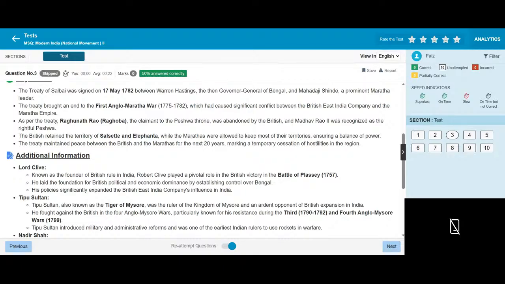As per the treaty, Raghunath Rao, Raghoba, the claimant to the Peshwa throne, was abandoned by the British, and Madhav Rao was recognized as the rightful Peshwa. The British retained the territory of Salsette and Elephanta, while the Marathas were allowed to keep most of the territory, ensuring a balance of power. The treaty maintained peace between the British and the Marathas for the next 20 years, marking a temporary cessation of hostilities in the region.